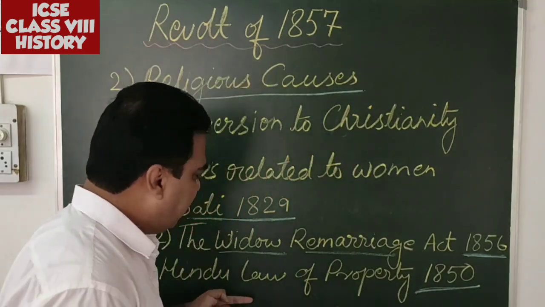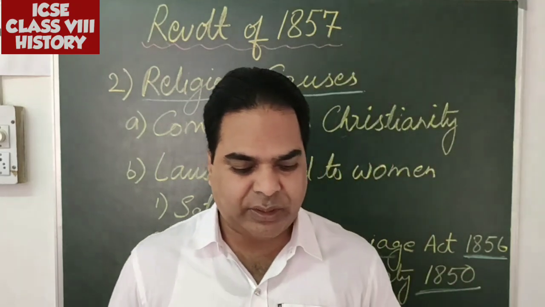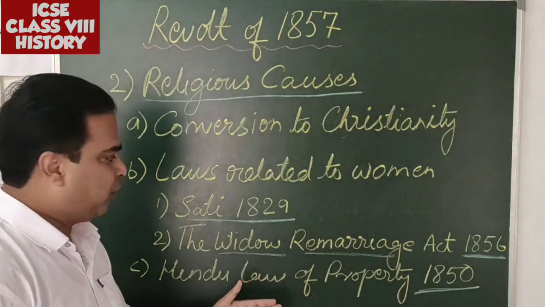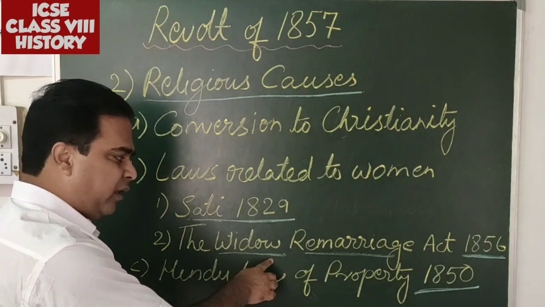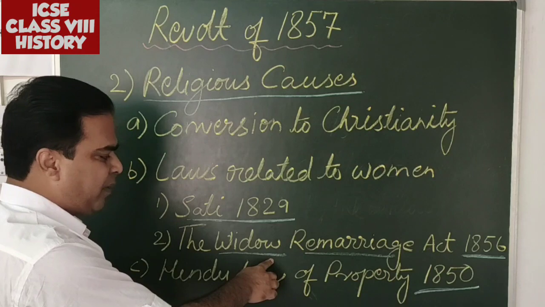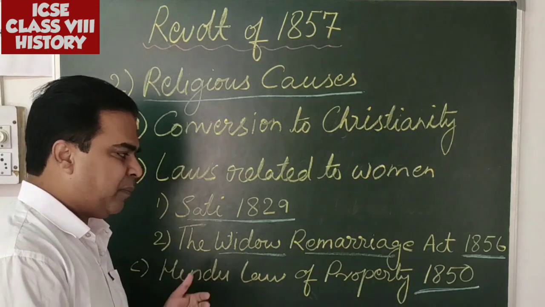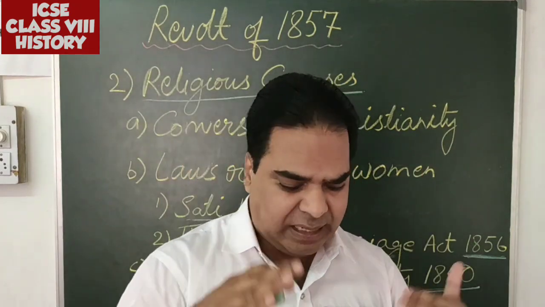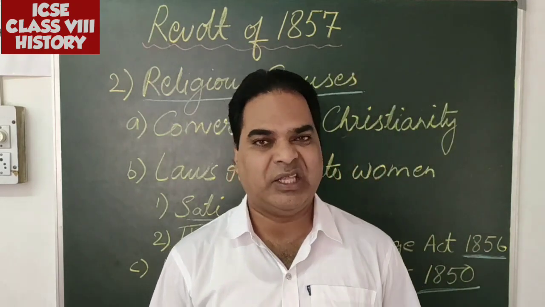Okay, so the Hindu law of property was passed in the year 1851. These acts were a threat to their religion. Though I don't agree with this too, this was just a positive step taken by the British government to free the society from the evil practices. But on the other side, the Indian people took it as a threat to their religion.